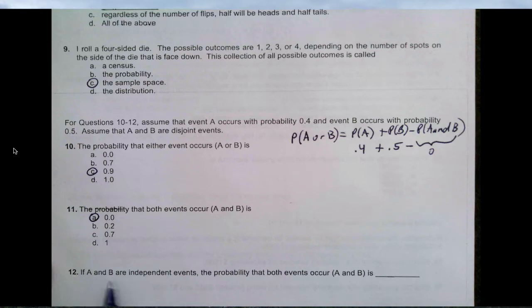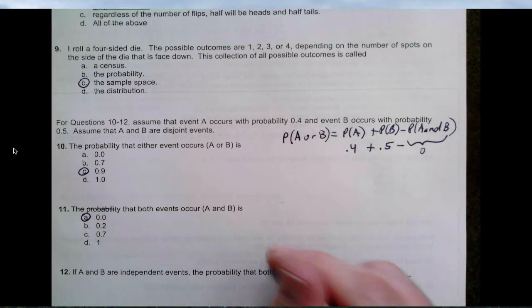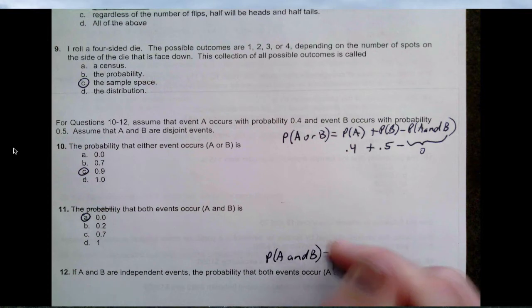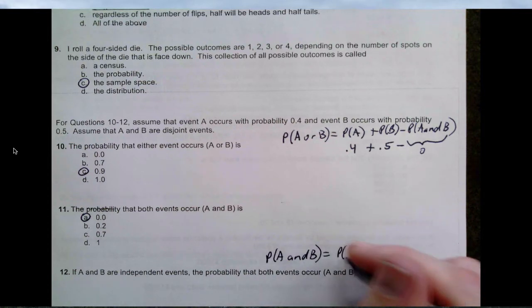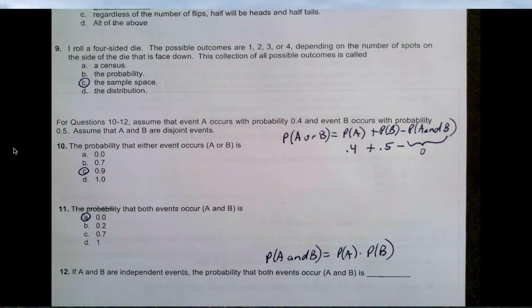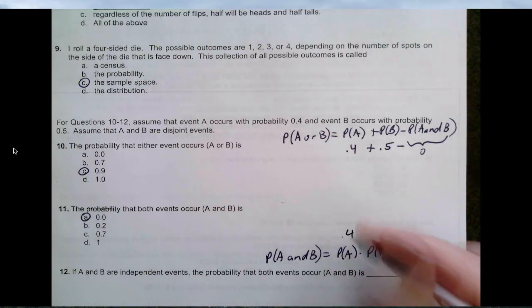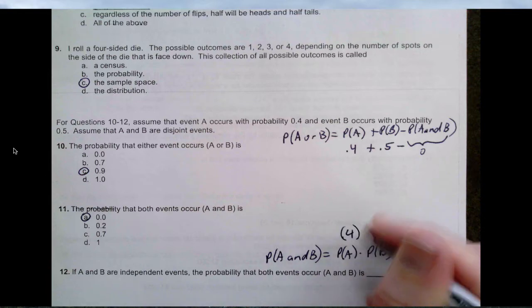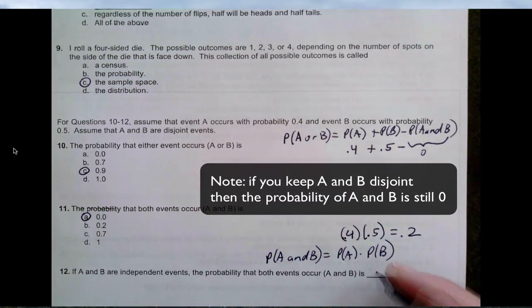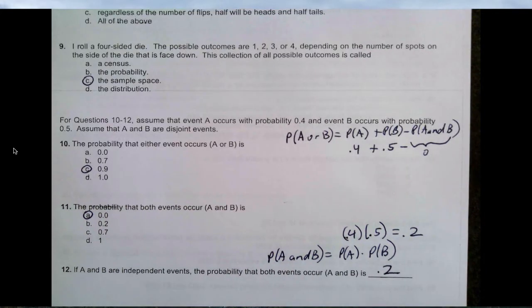And if A and B are independent events, the probability that both events occur is what? Well, if we are independent, then the probability of A and B is equal to the probability of A multiplied by the probability of B. So that's what we've used to show independence. And in this case we would have 0.4 multiplied by 0.5. It sounds like they took away the disjoint idea here, and that would be 0.2. So we'd have 20%.